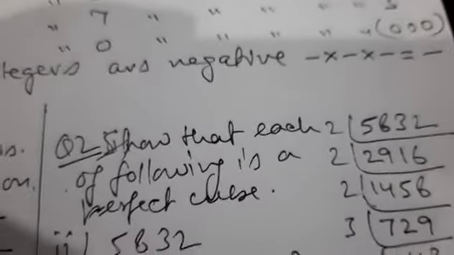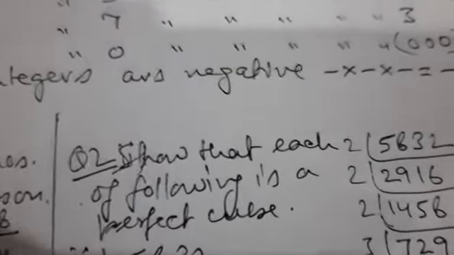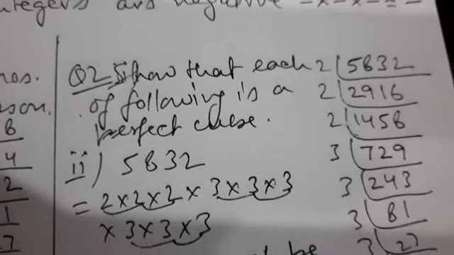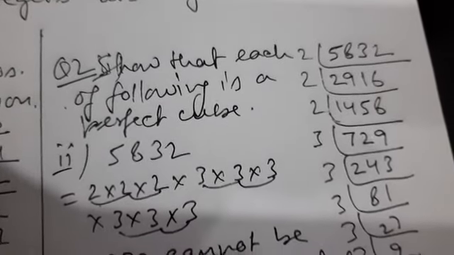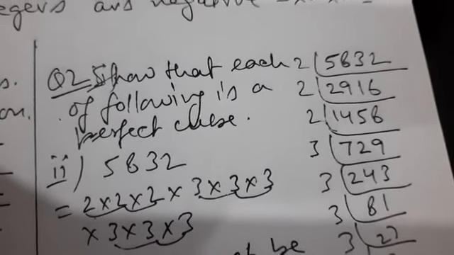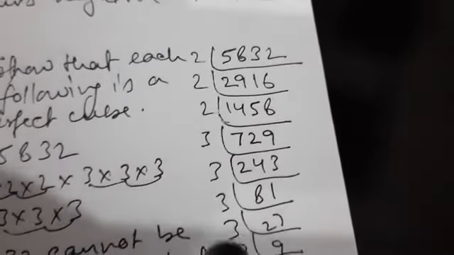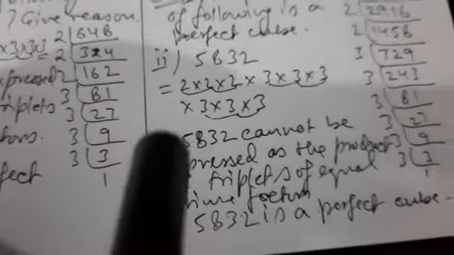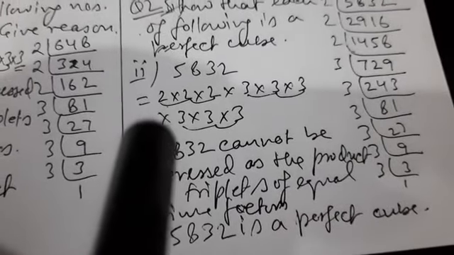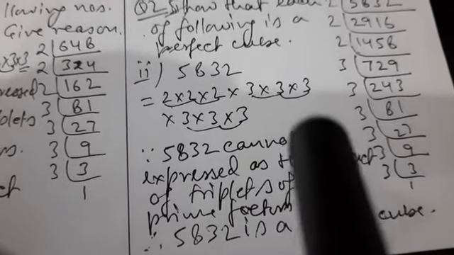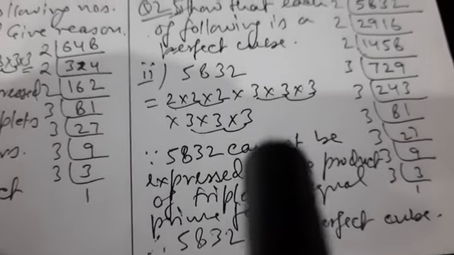Question number 2. Show that each of the following is a perfect cube. So let us do the second part. The number given is 5832. Let us again prime factorize this number. So the factors we have found are 2 into 2 into 2 into 3 into 3 into 3 into 3 into 3 into 3.